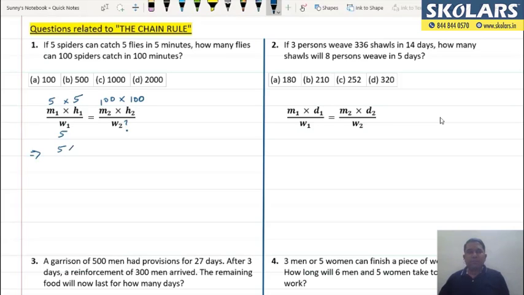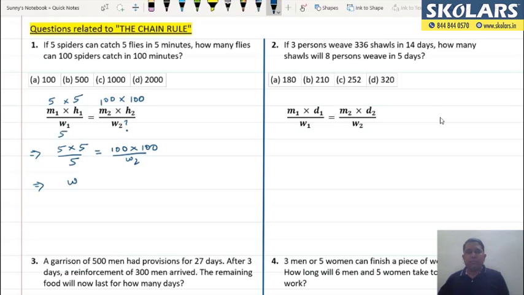5 spiders working for 5 minutes can catch 5 flies. This should be equal to 100 spiders working for 100 minutes will catch W2 flies.